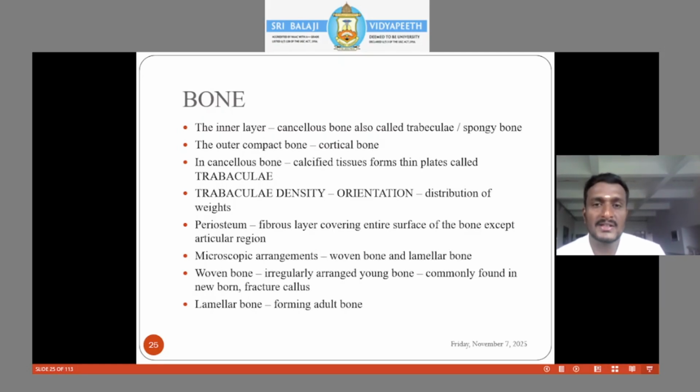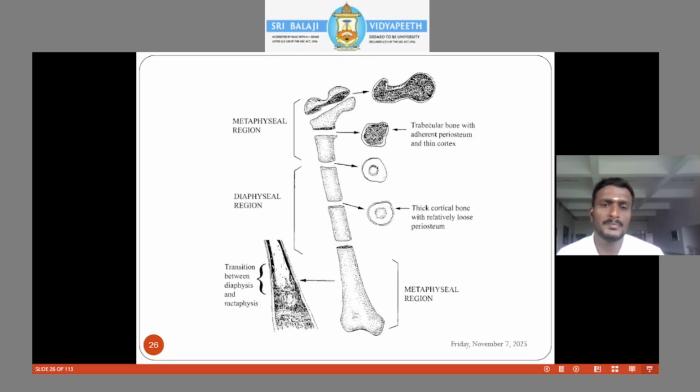The inner layer is cancellous bone, the outer is the cortex. Cancellous bone, calcified tissue, forms very thin plates. These form a network of bony areas that we call trabeculae. Trabecular density, orientation, distribution of weights. The outer covering of the bone, we all know, is the periosteum, a fibrous layer covering the entire surface of the bone, except the articular cartilage. You have mature and immature bone: irregularly formed or woven bone, and lamellar bone forming adult mature bone.